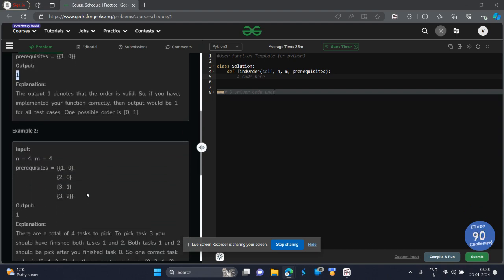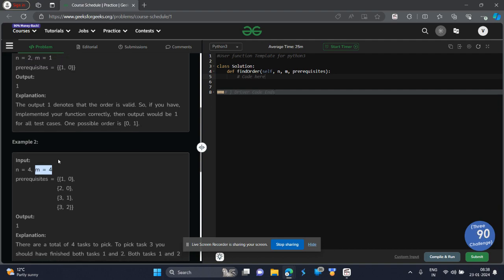But example 2 will tell you a better example, with better conditions. See, there are n number of tasks and m number of pairs, which means there are 4 tasks and 4 such pairs. For 1, you should have done 0. For 2, you should have done 0. For 3, you should have done 1. And for 3, you should have done 2. You can see for 0, you do not have any prerequisite.